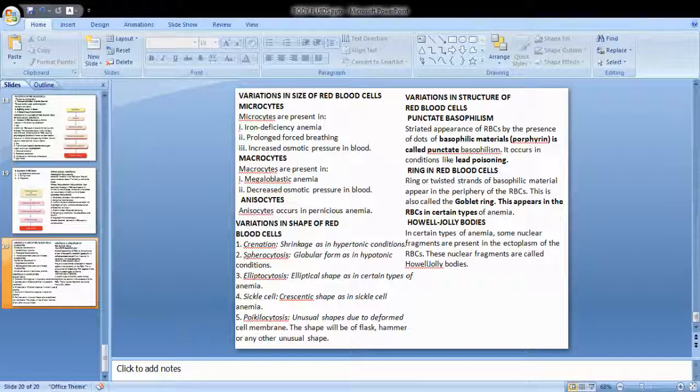Next you have Howell-Jolly bodies. In certain types of anemia, some nuclear fragments are present. Usually, the RBC cells are non-nucleated. If some nuclear fragments are present in the ectoplasm, they are called Howell-Jolly bodies. So this is about the